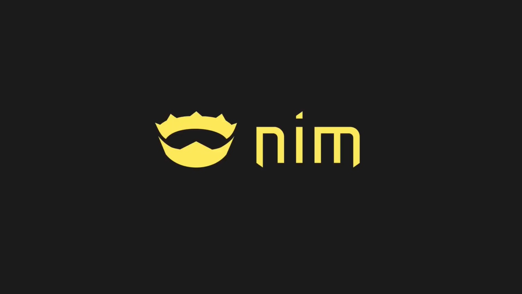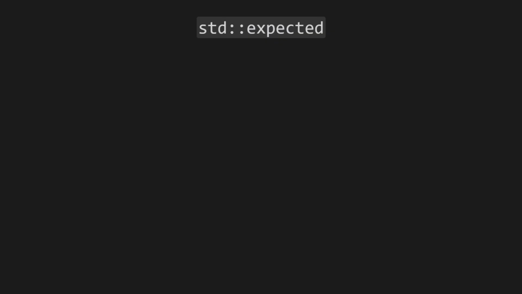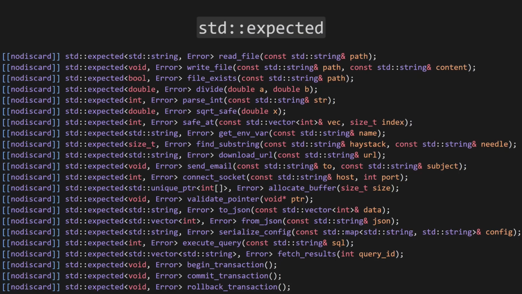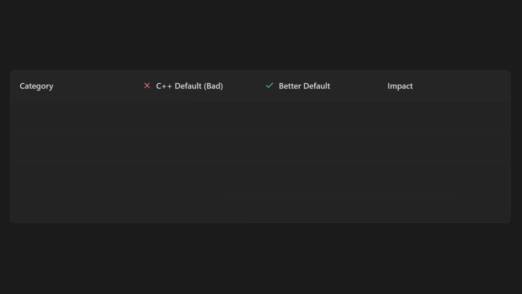The Nim programming language does this really well. In Nim, if you ignore a return value, you get a compiler error, unless you explicitly use the keyword discard. The current state of affairs in C++ makes new features like std::expected tedious to use correctly, because you need to spam all std::expected return types as no-discard to have robust idiomatic code. There are other problems as well when it comes to bad defaults.